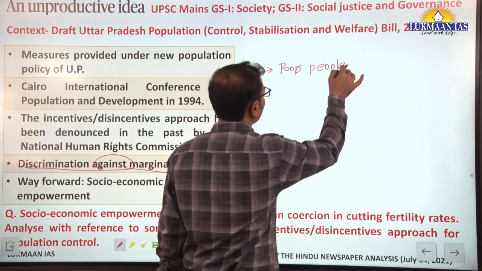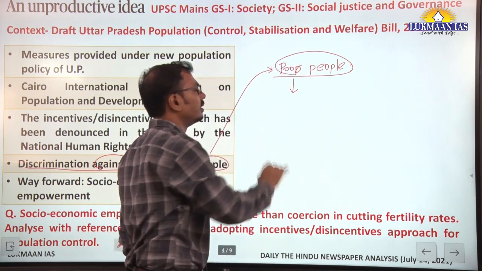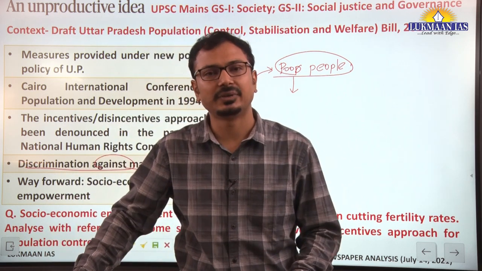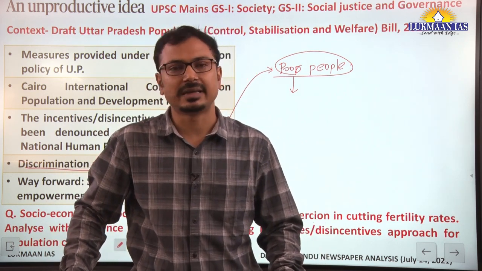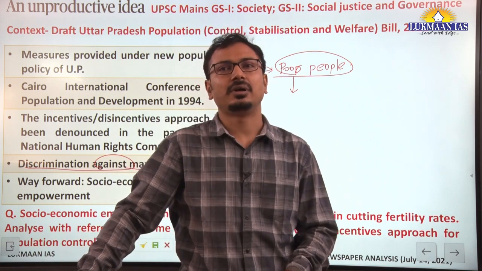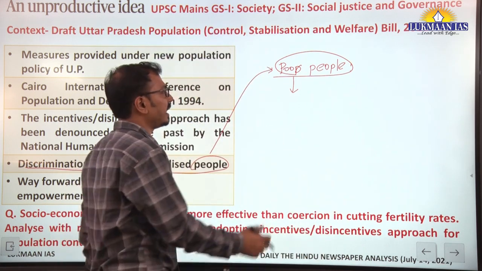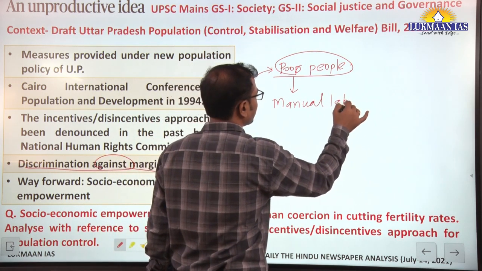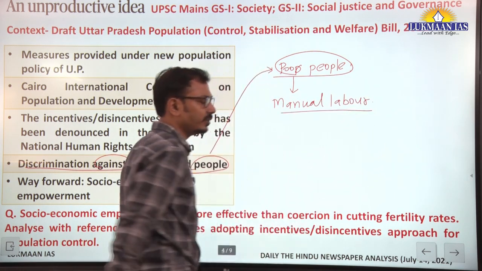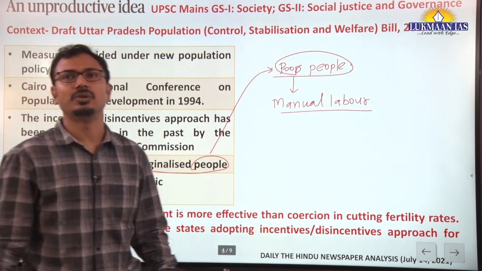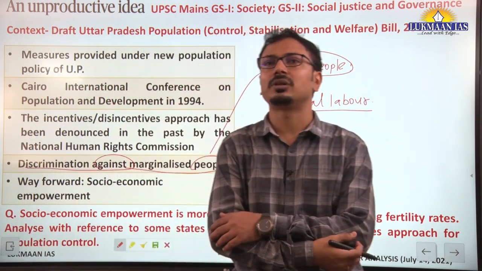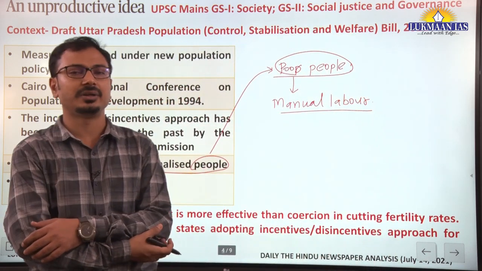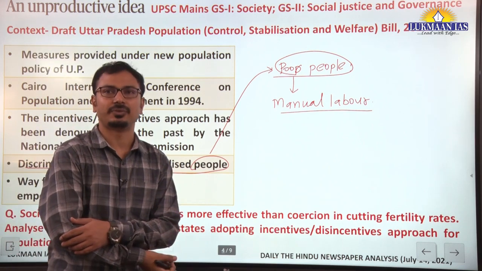Now, if we talk about the arguments against, then it is to some extent discriminatory to poor people. How? You need to understand that poor people do not have the skills, the educational levels, or appropriate incomes or livelihood opportunities, and that's why they consider manual labor the only source of income, and therefore the more people in the family, the more sources of income for the sustenance of the family.